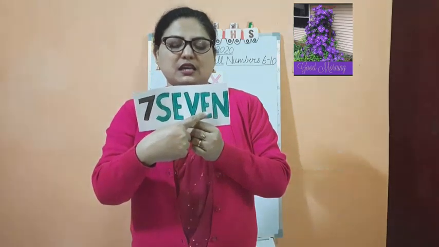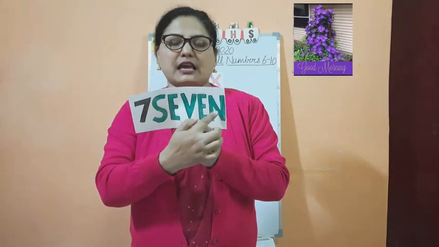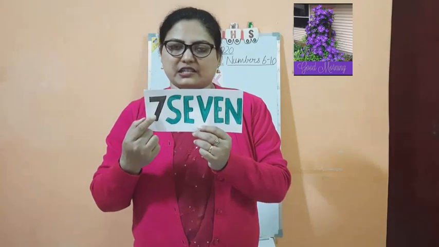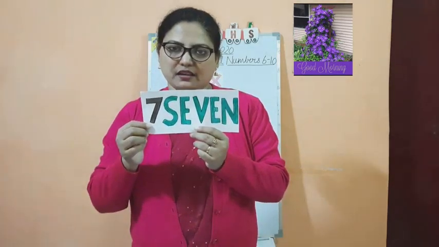S-E-V-E-N, 7. What is the spelling of 7? Again, S-E-V-E-N, 7. So this is number 7.